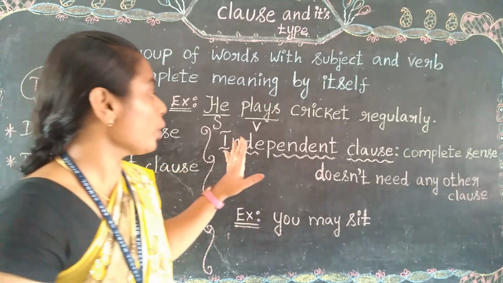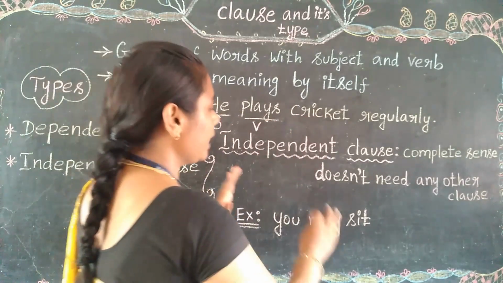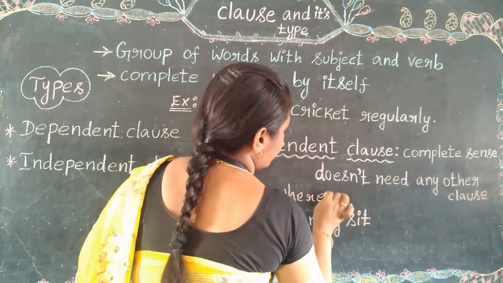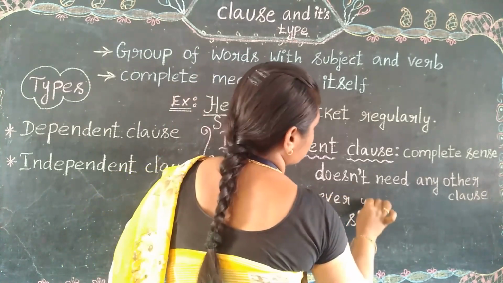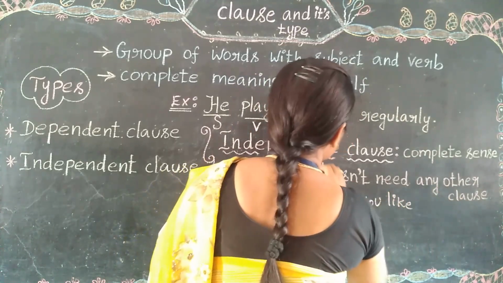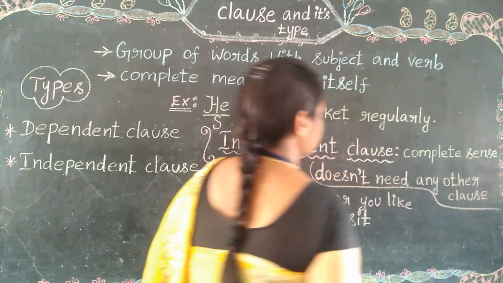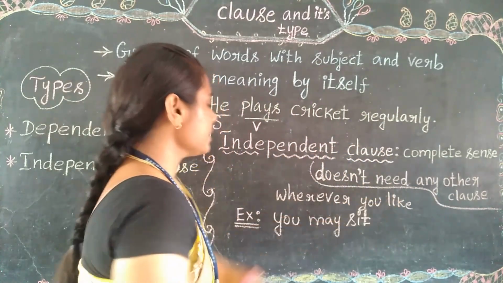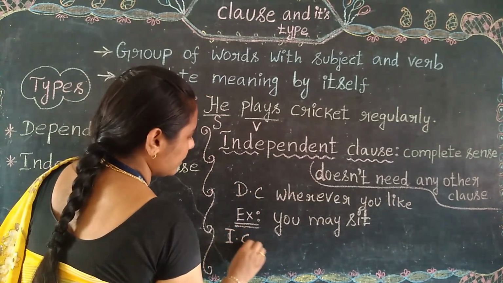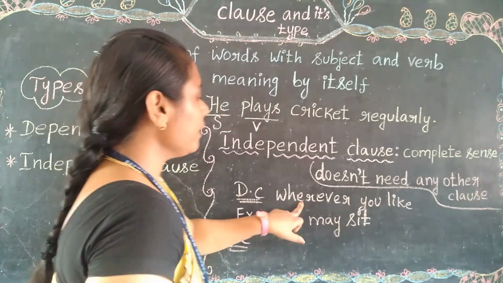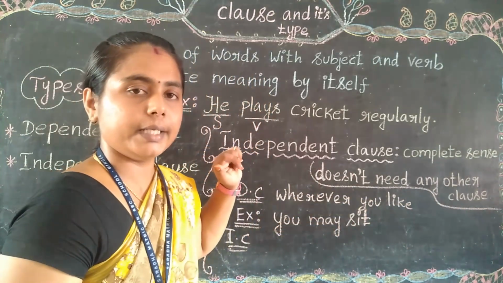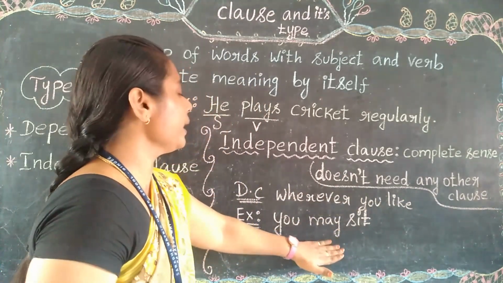But while talking about the dependent, let me write an example. See, wherever you like. So wherever you like, it is the dependent clause, right? And here, you may sit is the independent clause, right? See, wherever you like, if you see it separately, it will not give the complete meaning for the entire sentence, but you may sit separately gives a complete meaning.